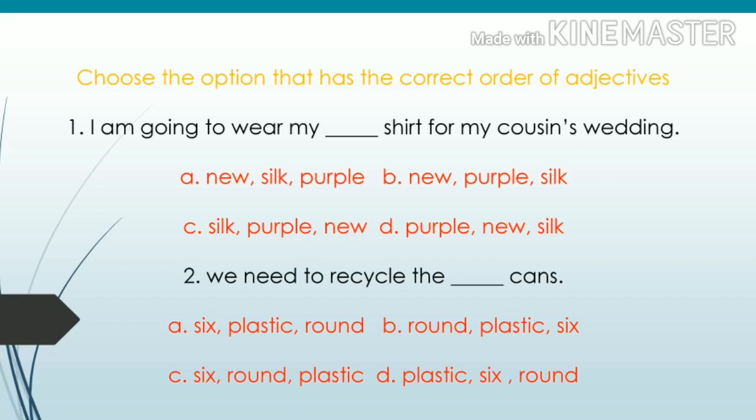From B and D, we have to choose the right one. We have 2 words, new and purple. Purple is a color and new is a general opinion. Which one should come first? General opinion. So the right answer is option B, new purple silk.